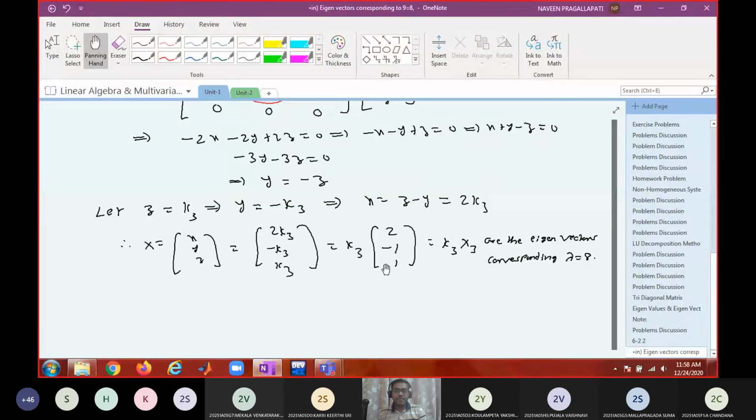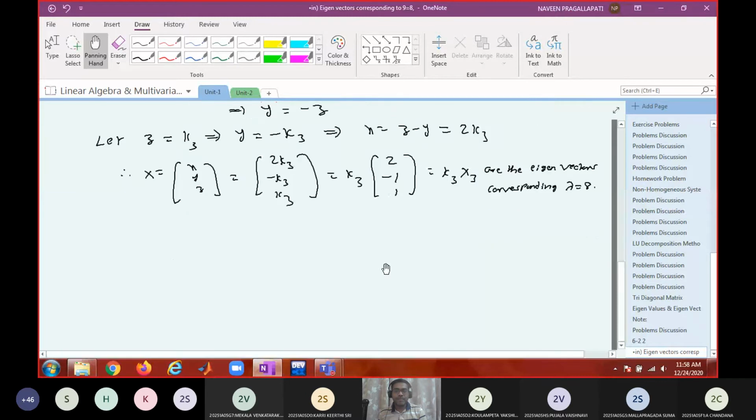Now, how do you check whether a given set of vectors are linearly independent or not? If you want to say two are dependent, you have to express one in terms of the other as a constant multiple.